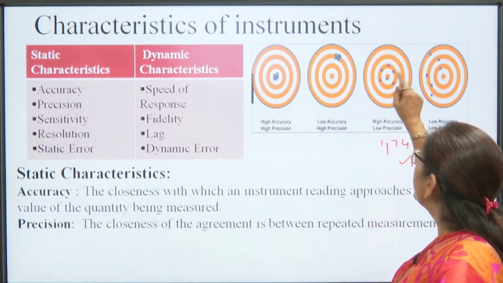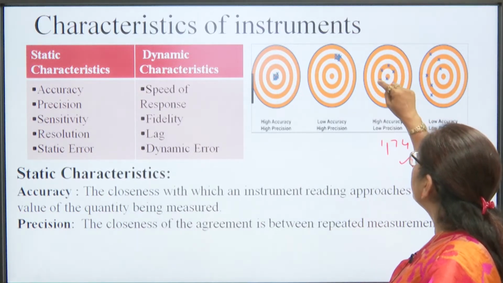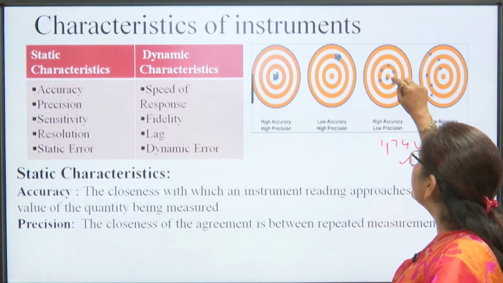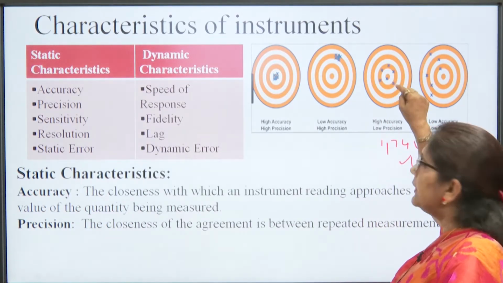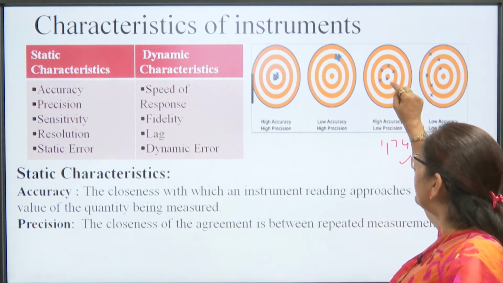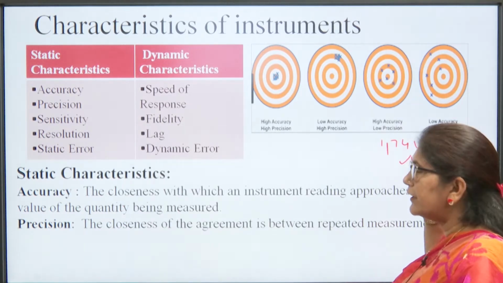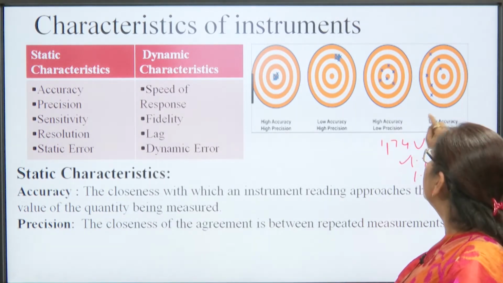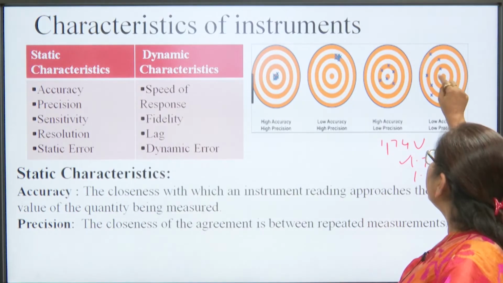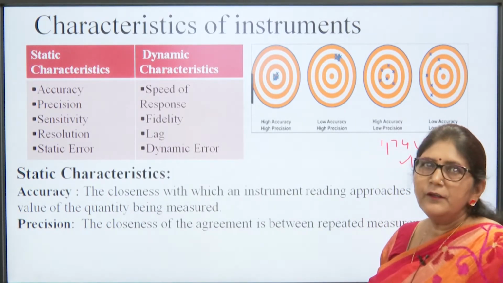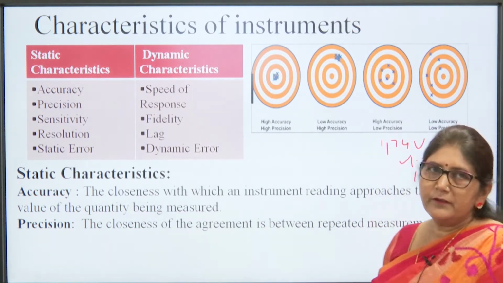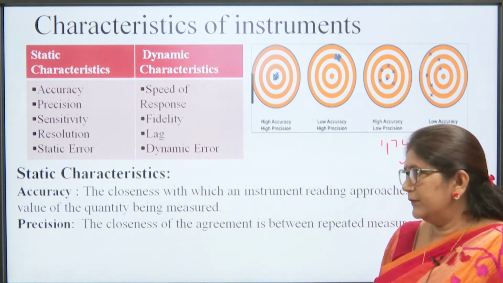Then here, all the measurements are close to the target, but not very near to each other. So, this type of measurement has high accuracy but low precision. Then if we see this, neither are they on the target nor close to each other. So, this has neither accuracy nor precision.